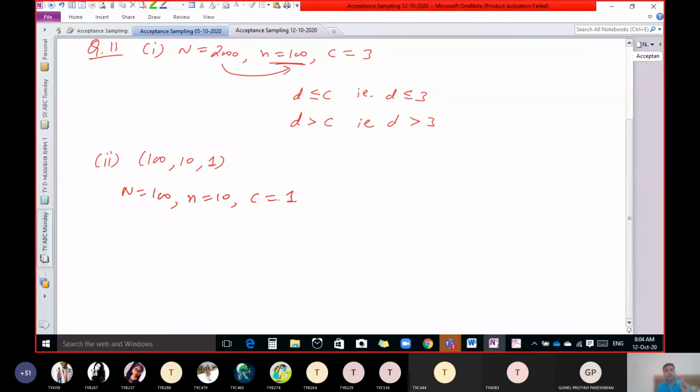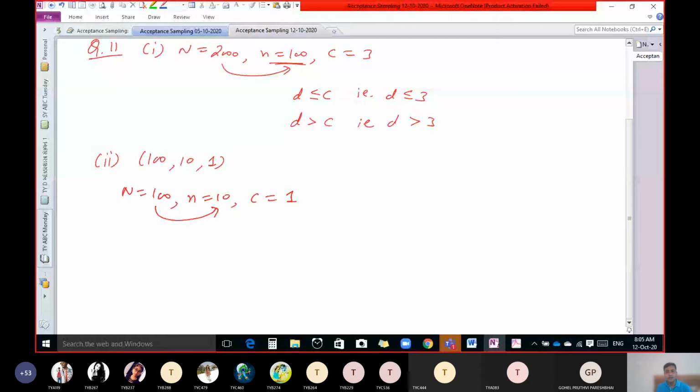So from the total production of 100 units, select 10 units randomly and check these 10 units. Find out number of defective units in these 10 units. If number of defective units is 0 or 1, then accept the lot. And if it is more than 1, then reject the lot. So that is the answer for this type of question.